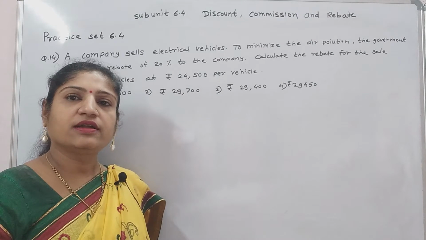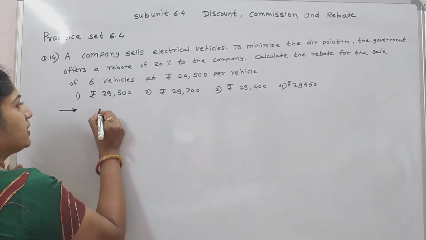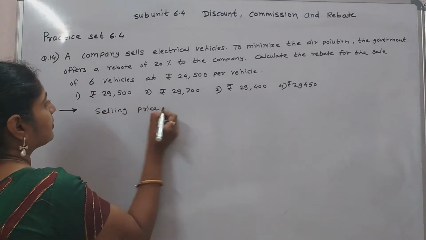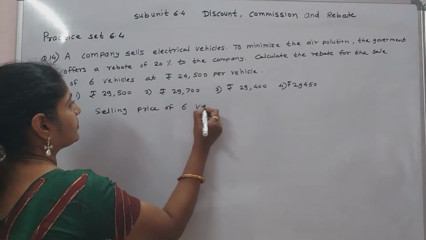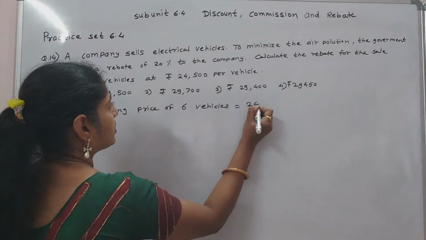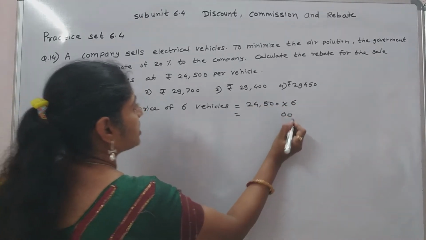First find the selling price of the 6 vehicles. Selling price of 6 vehicles equal to 24,500 into 6. Double zeros are given.